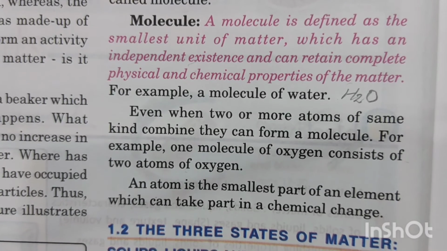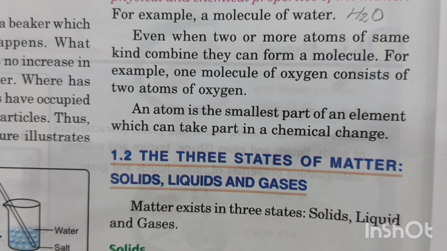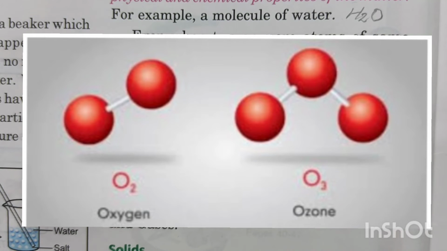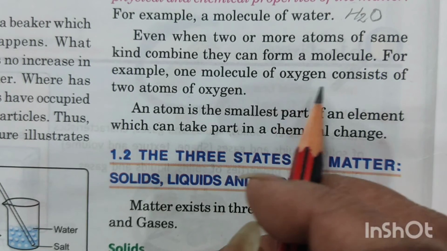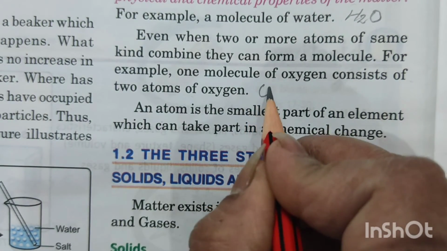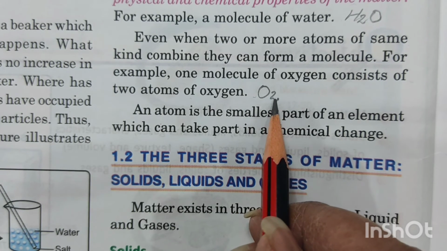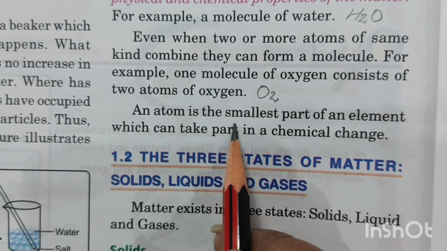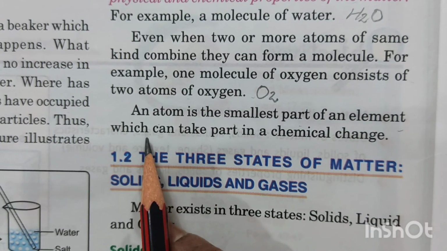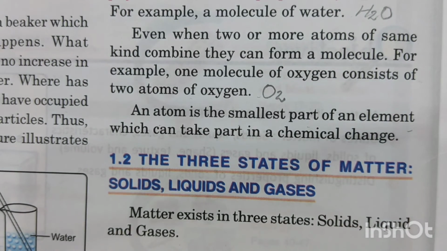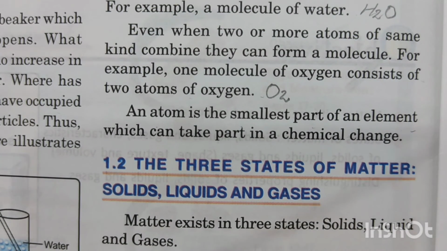Even when two or more atoms of the same kind combine, they form a molecule of an element, as I told you right now. For example, O2 is a molecule of oxygen. H2 is a molecule of hydrogen. How will you write one molecule of oxygen, children? You will write O2. That means one molecule of oxygen contains two atoms. An atom is the smallest part of an element which can take part in any chemical reaction or chemical change. So this is it for the introduction video for today.